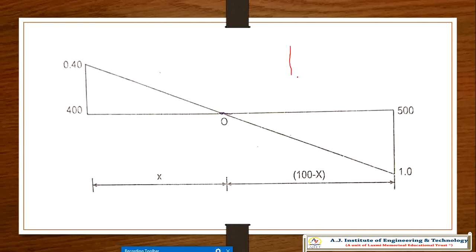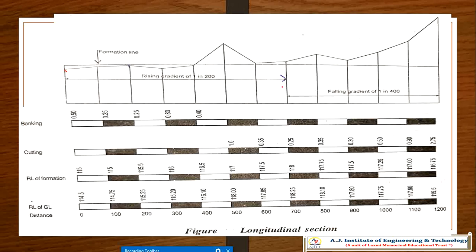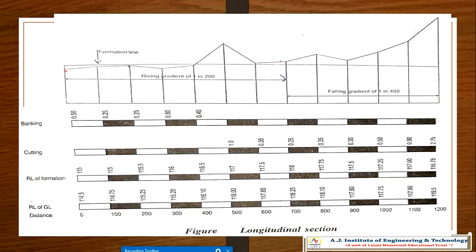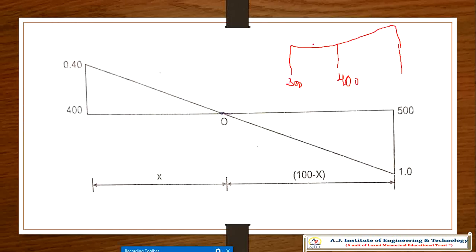Take that this is 300, this is 400 and this is 500. Okay, there will be some, it will be like this. So you are cutting and filling. What happens here? You are cutting and filling. So some of the portions, see, like that it came. So in these cases, this is 500.